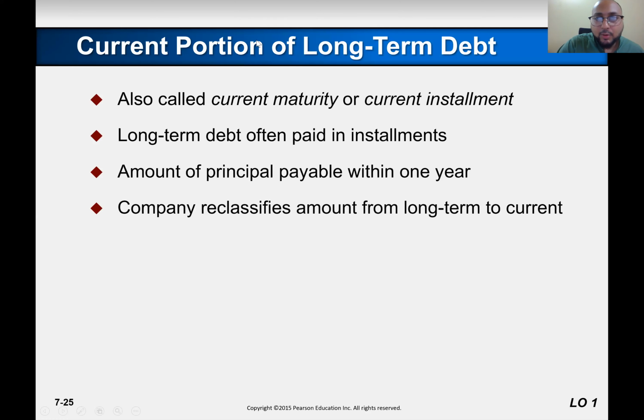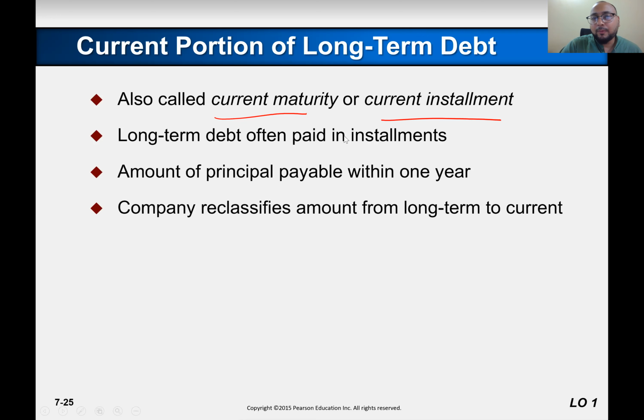Okay, now the current portion of long-term debt, which is also a known amount current liability. So what is the current portion of long-term debt? So we have long-term debt and we are retiring the loan on a yearly basis. So this year I am retiring this much amount. So I know that from the long-term debt, this much portion I am paying back this year. So this is called current maturity or current installment as well.